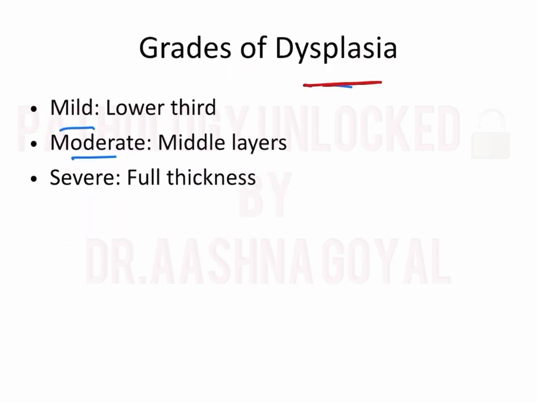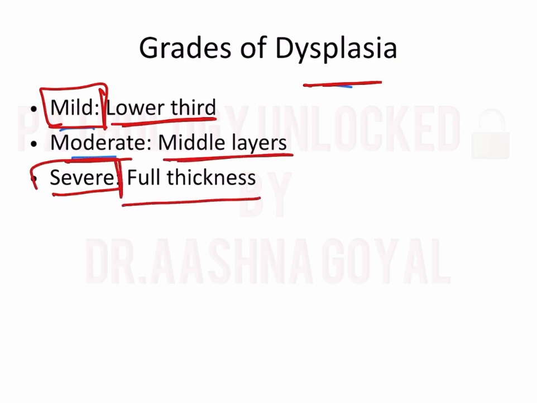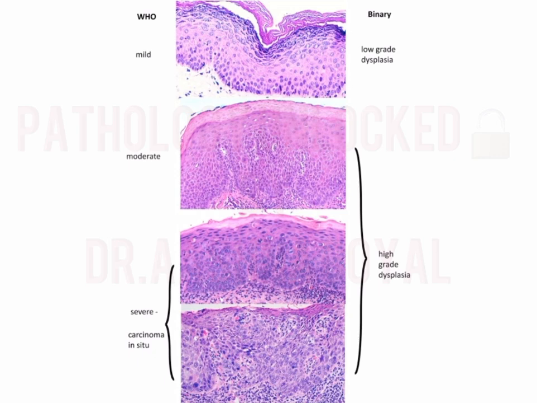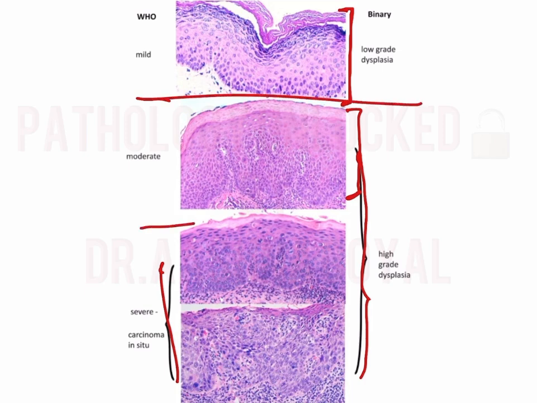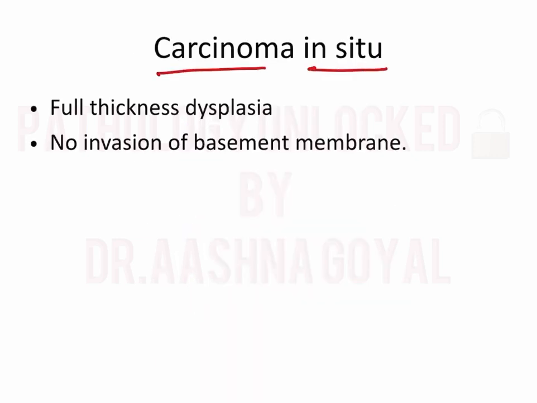What are the grades of dysplasia? Mild, moderate, severe. Mild is usually the lower third of the cells. Moderate is the middle layers, and severe means there is dysplasia in the entire thickness. See, if there is dysplasia in just the lower part, this is mild; moderate; and the entire thickness is severe. This is known as dysplasia.